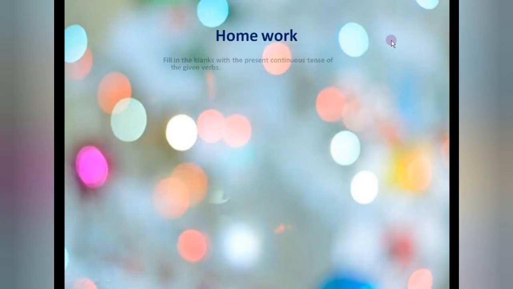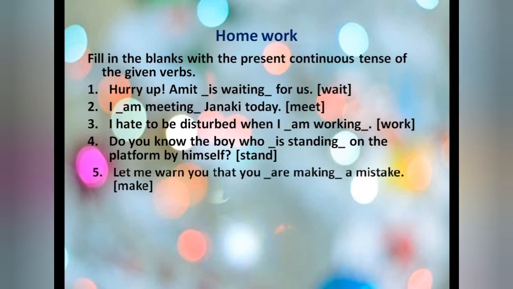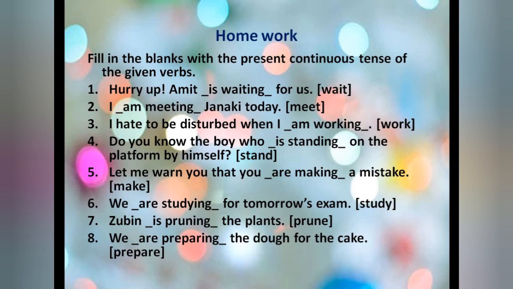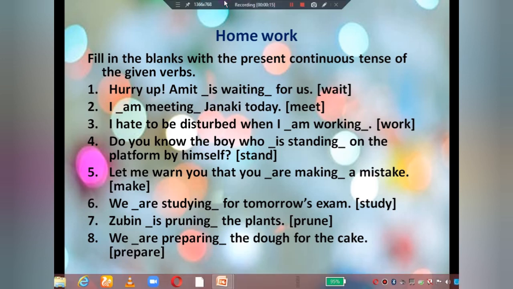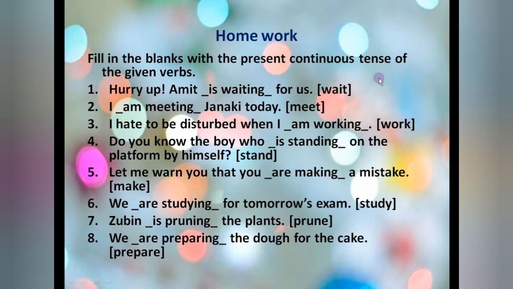Today's class, first of all, let's tally the answers of the previous class homework. In that I asked you to fill in the blanks with the present continuous tense of the given verbs. Now you can see here I have given you the blanks as well as options. So first of all you should know what is the form that you are supposed to fill. The form of present continuous tense is am, are, plus is, plus the ing form. As continuous is given, that's why the ing form is important. Okay, so is with singular, am with I, are with plural, and with everyone you have to put ing.